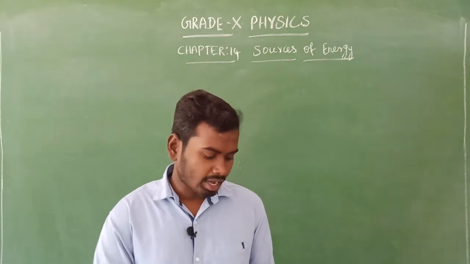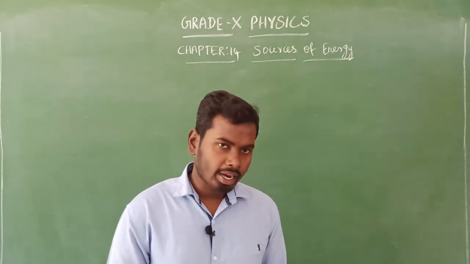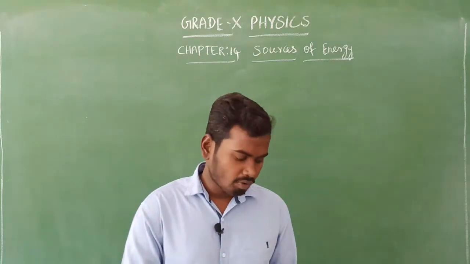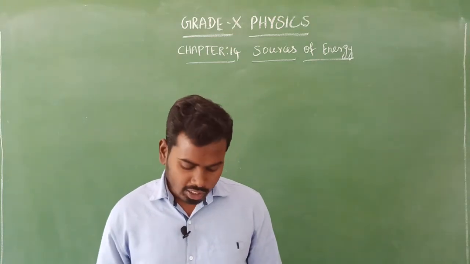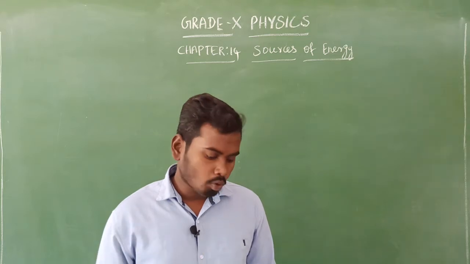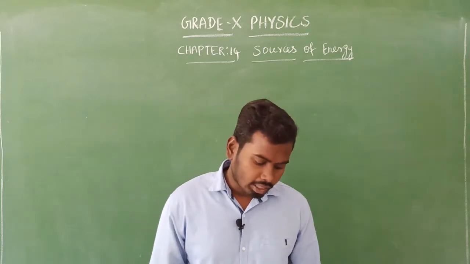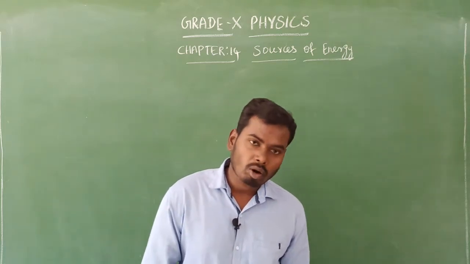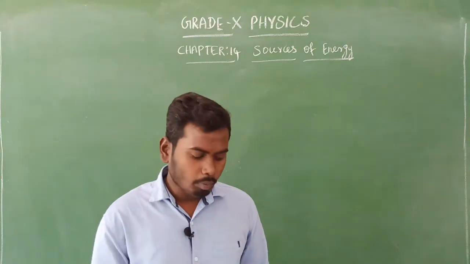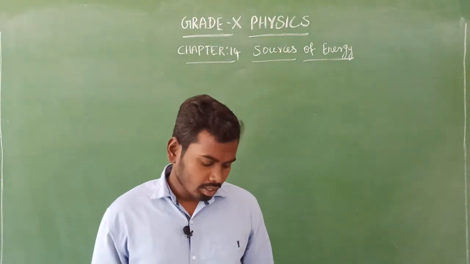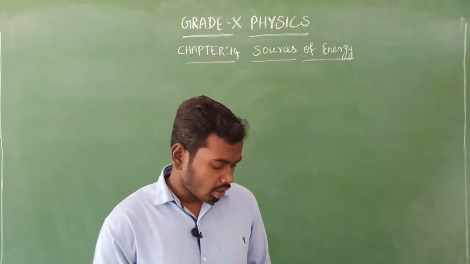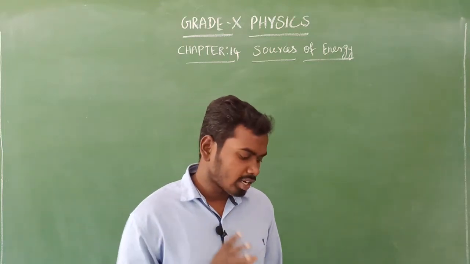I'll repeat it again. Take your NCERT book, page number 242, that page information we have. Next, 243 we have. Then 244, fossil fuel is a deleted portion. Then 245, thermal power plant we have, hydro power plant we have. Next, 246, biomass deleted portion. 247, wind energy deleted portion. 248, alternative or non-conventional source of energy, that is the main topic.